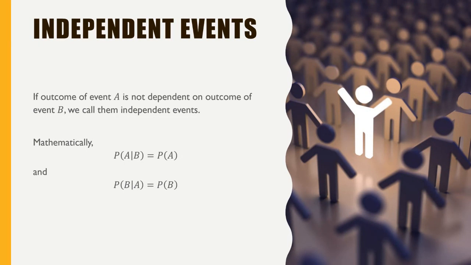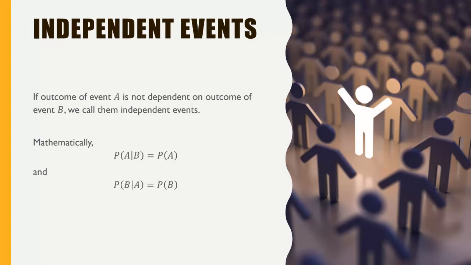You say your event selected is heads in the second flip, and event A is heads in the first one. So you flipped the first coin and got heads, and you flip the second coin, and the outcome does not depend on the outcome of the previous one. There is no relation, they are completely independent.